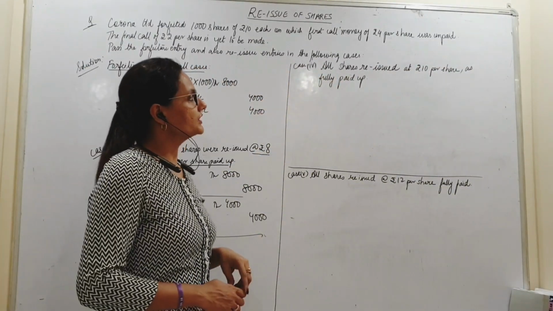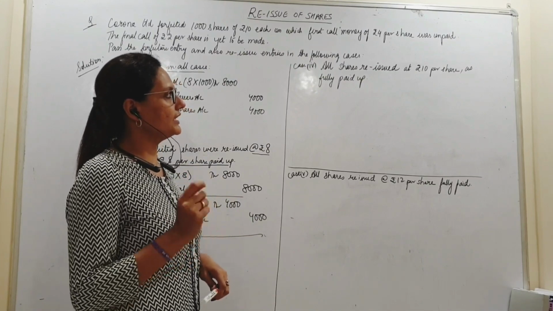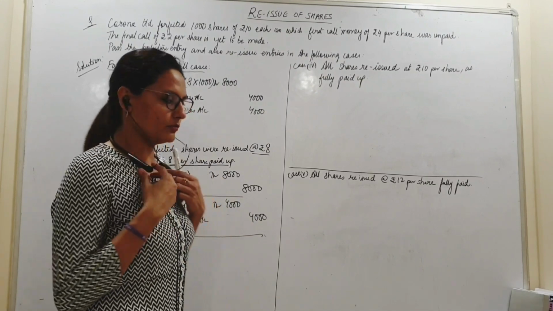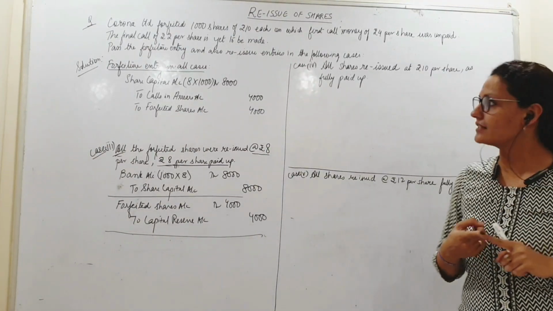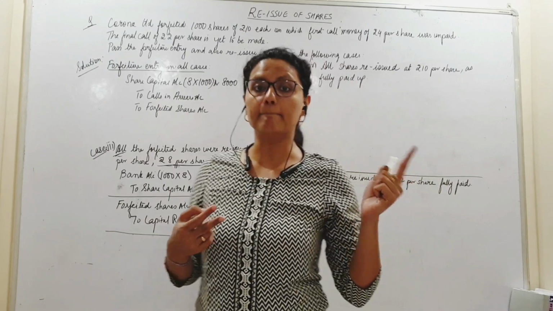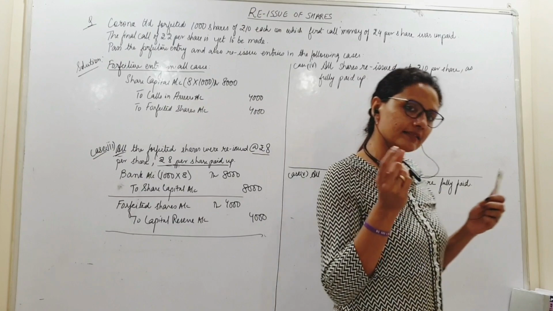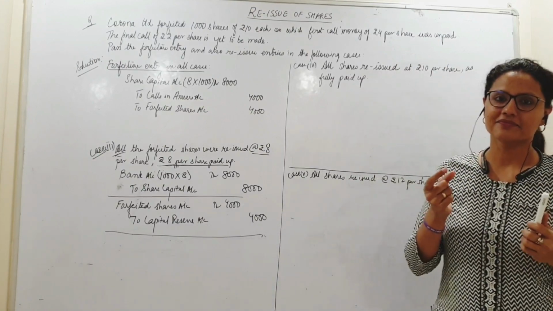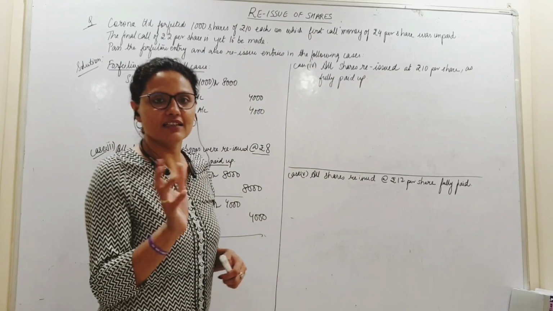All shares reissued at 10 per share as fully paid up. अब इसमें से तुम लोग अपने से दिमाग लगाओ. All number of shares आ गया. Yes. Issued at issue price आ गया. वो कहाँ जाता है? Bank account. Fully paid as fully paid. Fully paid किससे related है? Share capital. Right? So this is how you make the connection.